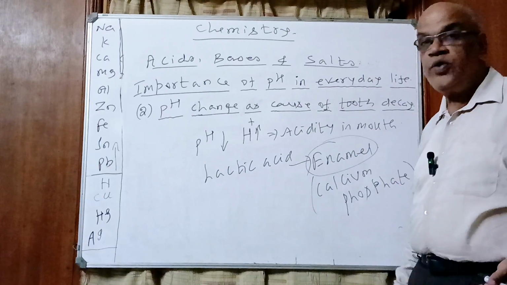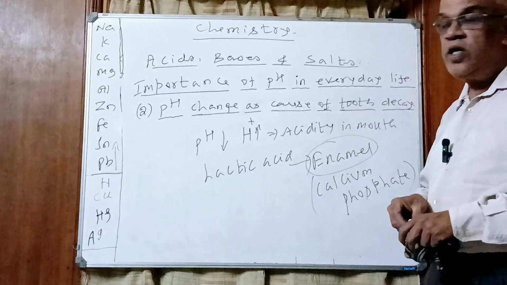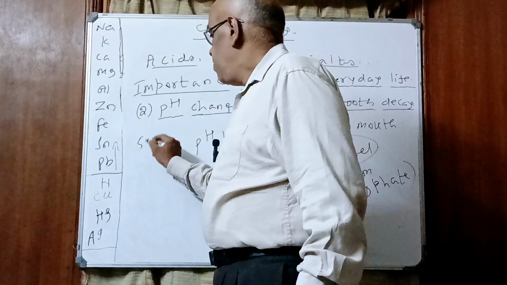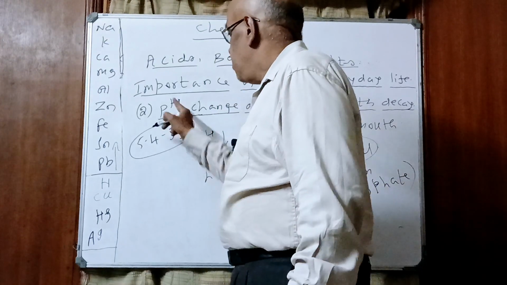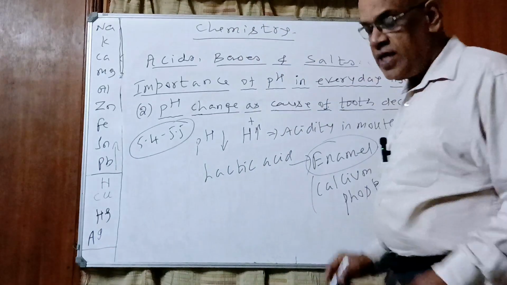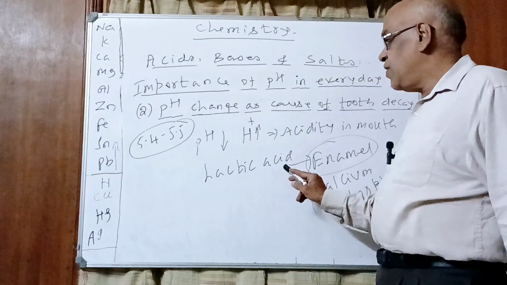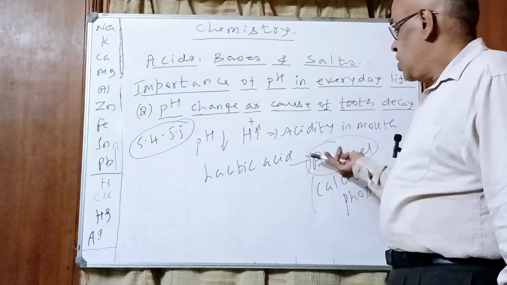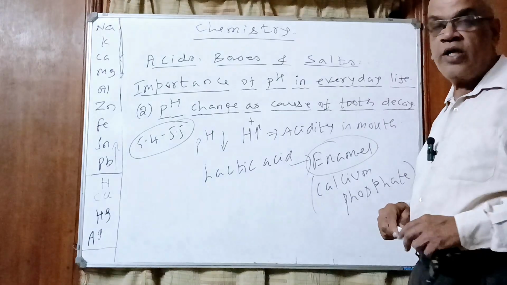So what should we do? How to prevent it? Normally the pH in the mouth is about 5.4 to 5.5. What is the pH in the mouth, children? Around 5.5. pH has no unit, it's only a number. Because of the formation of acid, the pH will fall. That leads to destruction of tooth enamel, tooth decay, and loss of teeth.